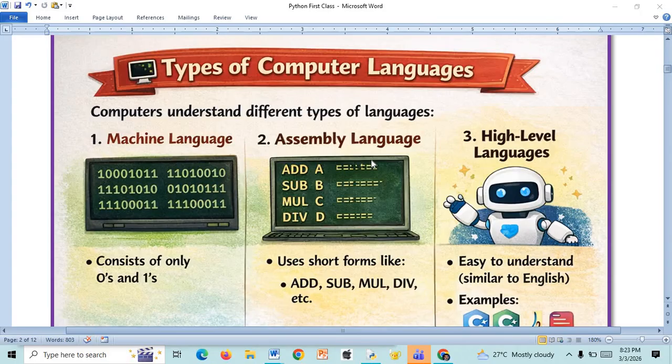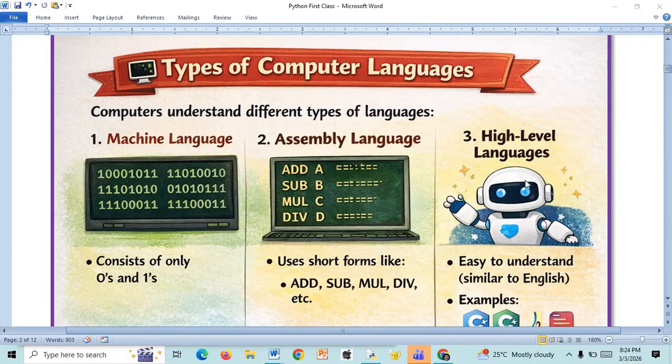If you want to give an instruction to a machine like do the addition, one question to all of you. Assume that this is the instruction for addition operation, this is for subtraction, this is for multiplication. Do you feel it is easier to remember the combinations of these zeros and ones or the word add? Definitely you say, sir, for me it is very easy to remember the word add. Means in assembly level language we use different abbreviations to give instructions to a computer system. But in machine language we use zeros and ones to instruct the machine.